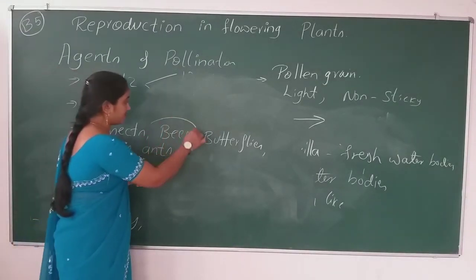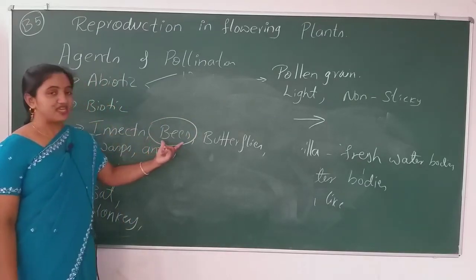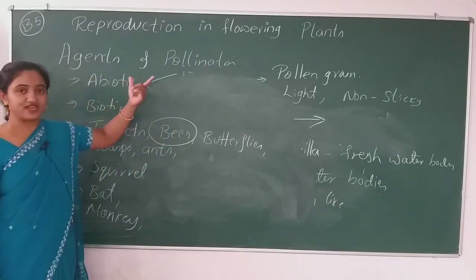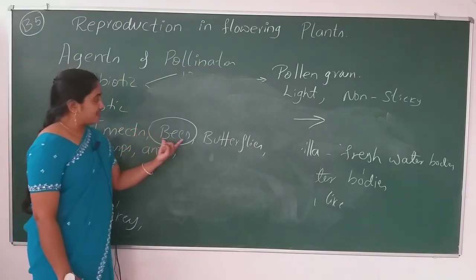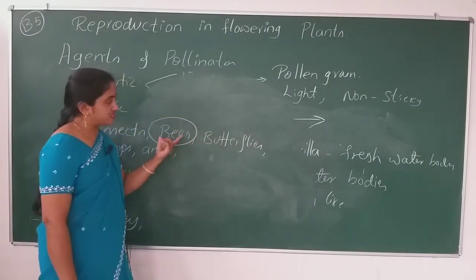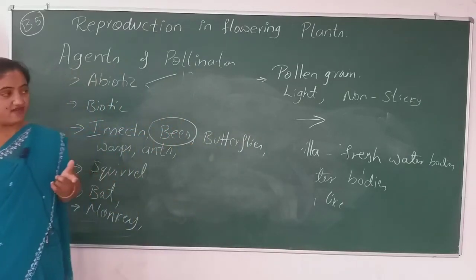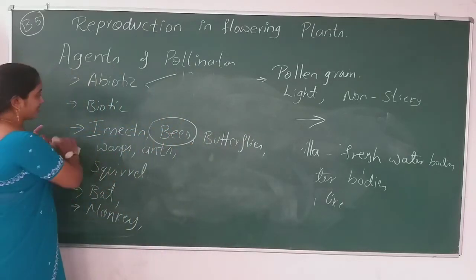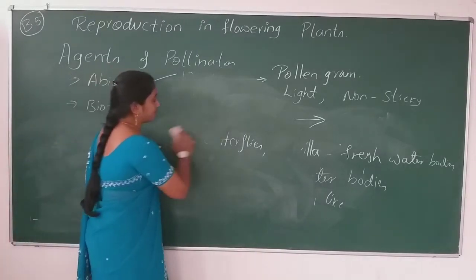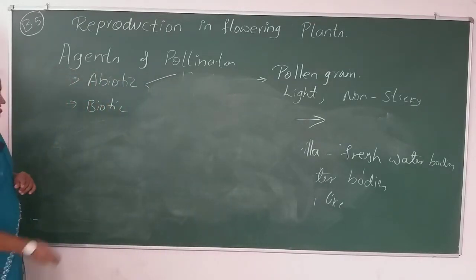But here bees or butterflies, they play a main or dominant role in the biotic agent of pollination, where it can transfer maximum pollen grain of the species from the anther to the stigma of the flower. So we'll study the characteristic features of those plants which use bees and butterflies as an agent of pollination.